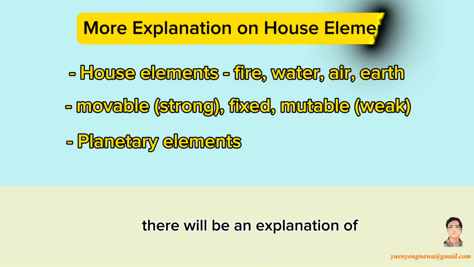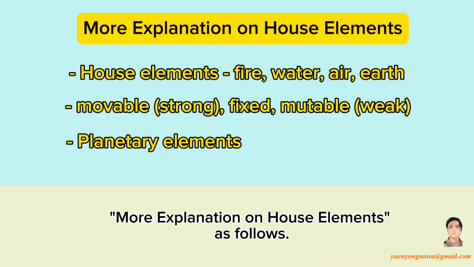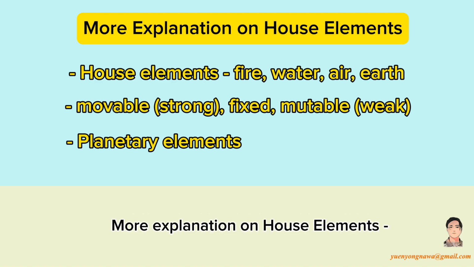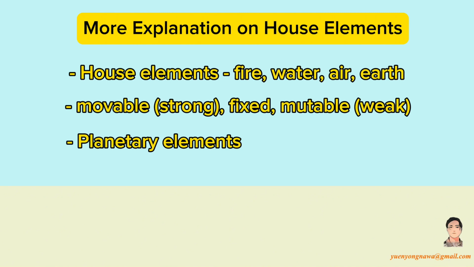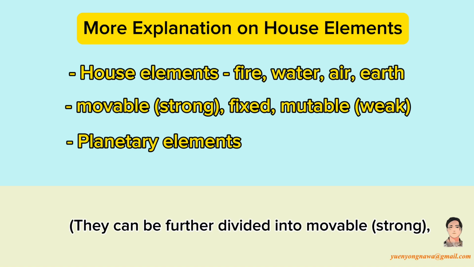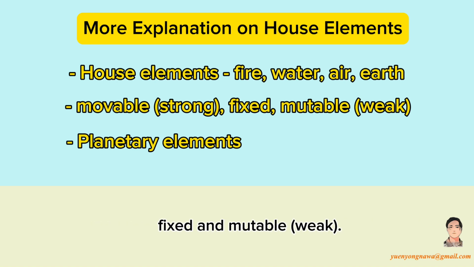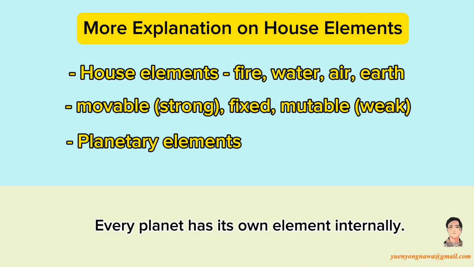In this chapter, there will be more explanation on house elements as follows. Every house has its own element, namely fire, water, air, and earth. They can be further divided into movable, strong, fixed, and mutable, weak. Every planet has its own element internally.